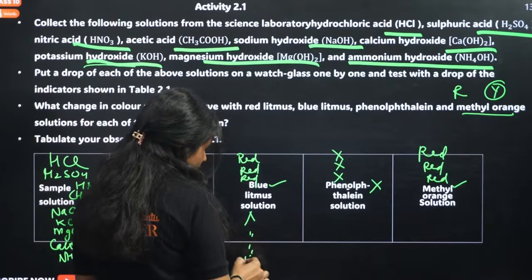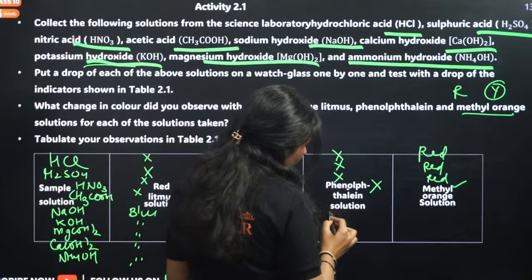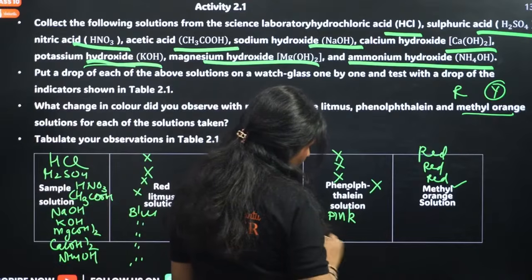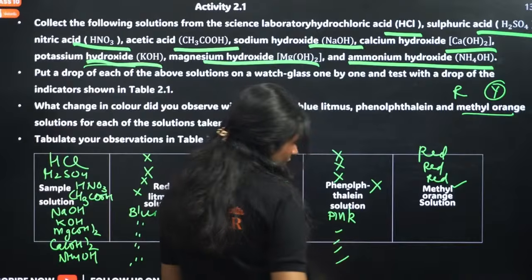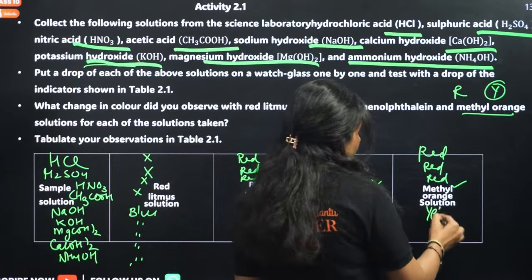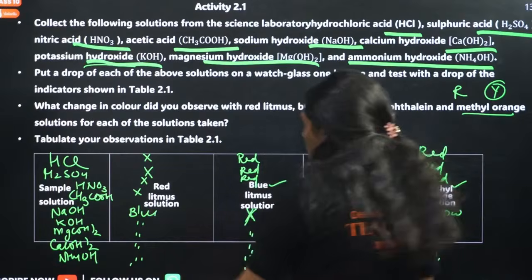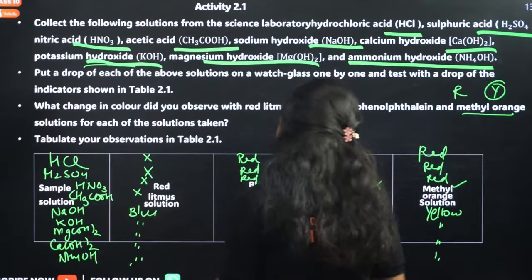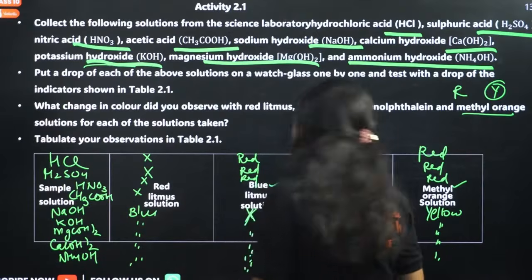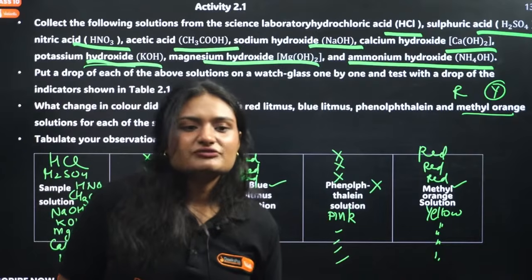For phenolphthalein, the color will be pink for all of them because all are basic. For methyl orange, the color will be yellow for all five solutions. Done. These will be the color changes that we will observe.